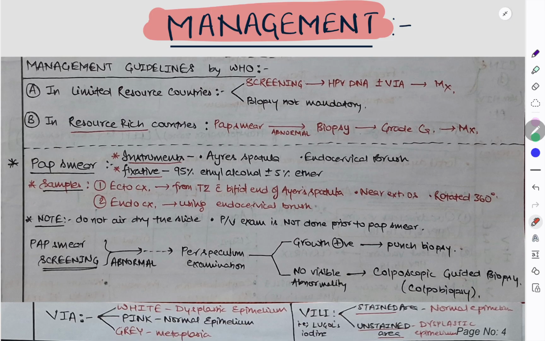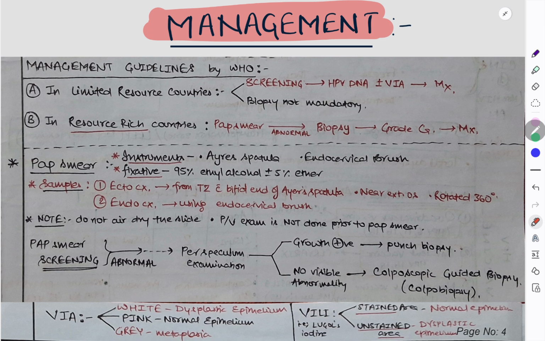Coming to management, first we have to go for investigations. So investigations, management guidelines according to WHO. In limited resource countries where the resources are limited, first we have to go for screening with HPV DNA plus minus VIA, that is visual inspection with acetic acid, and then we have to do the management. Biopsy is not mandatory in limited resource countries, but in resource rich countries we have to take the pap smear. If the pap smear is abnormal, go for the biopsy, then grade the carcinoma and then manage.